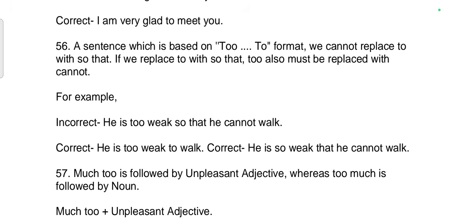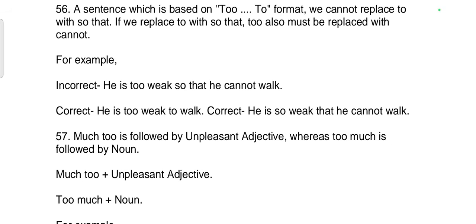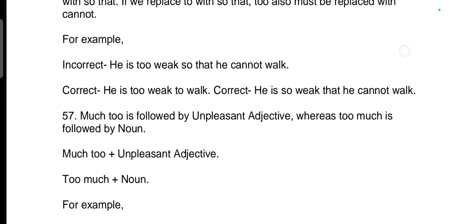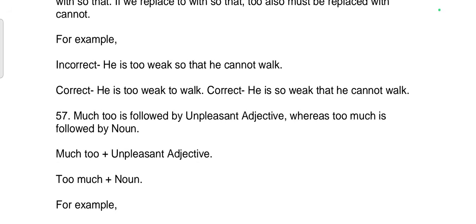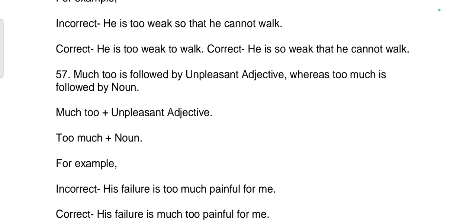56th rule. A sentence which is based on the too format, we cannot replace too with so that. If we replace too with so that, to also must be replaced with cannot. For example, incorrect sentence. He is too weak so that he cannot walk. Correct sentence. He is too weak to walk. Correct. He is so weak that he cannot walk.